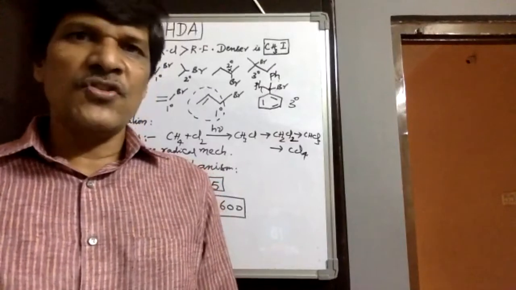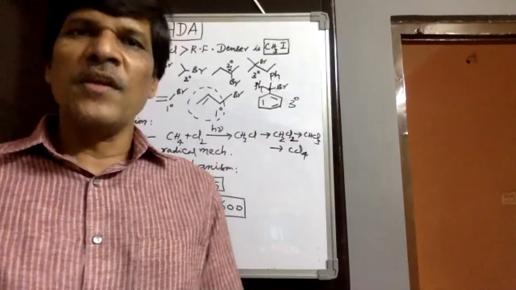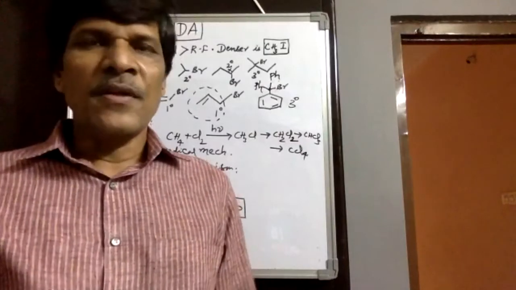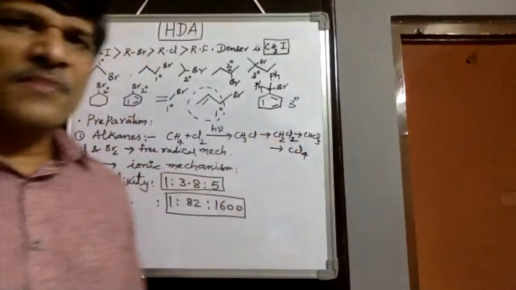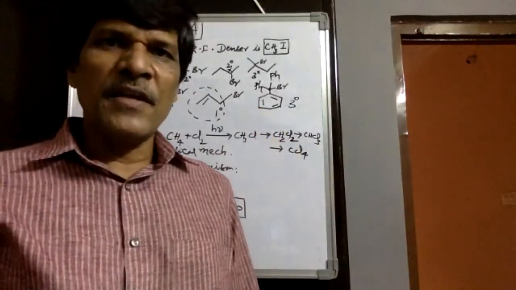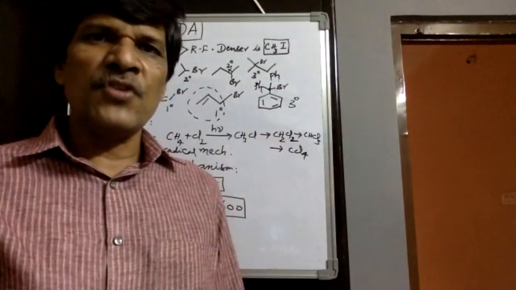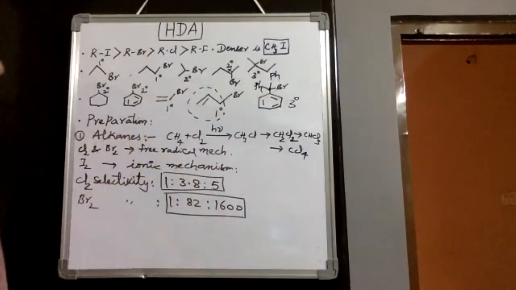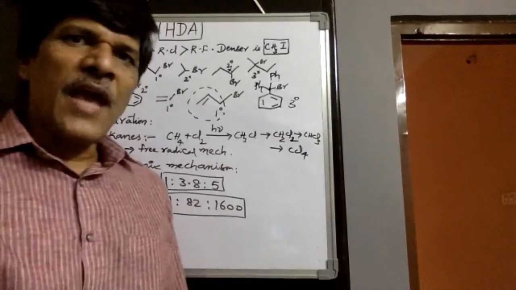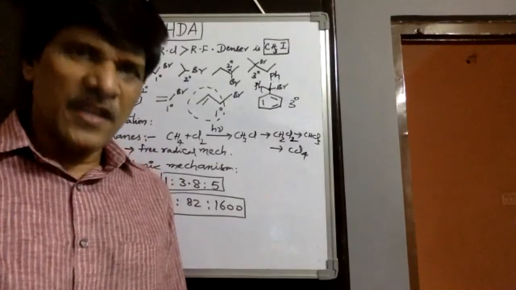Bromine cannot change to fluorine; fluorine cannot change to iodine. Therefore, only chain, position and optical isomerism are shown by these halogen derivatives of alkanes. Then next we come to the preparation of haloalkanes as well as haloarenes.